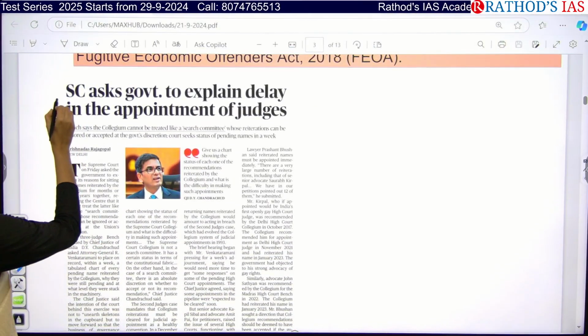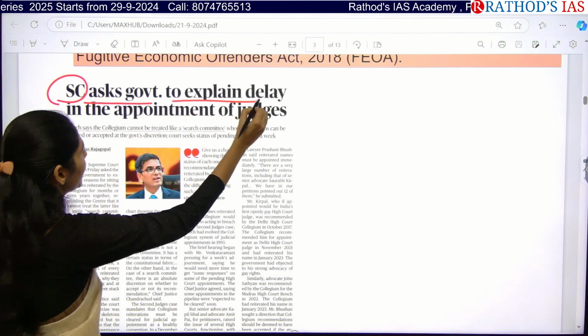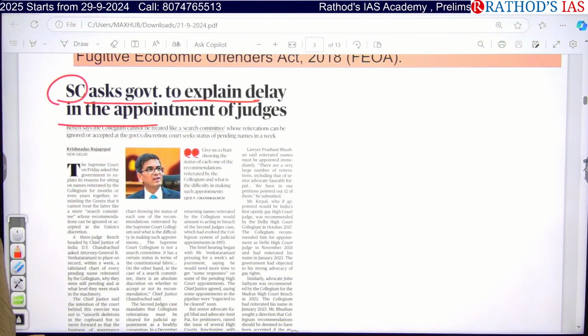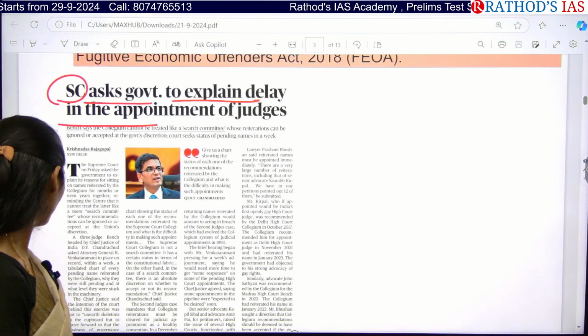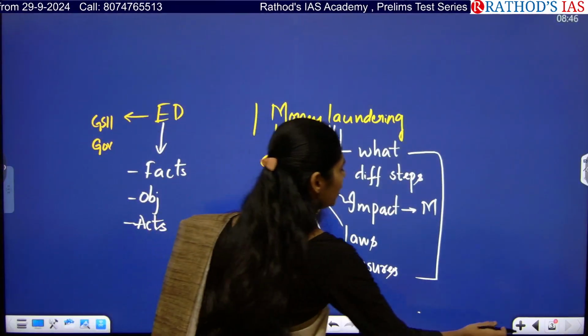The title says: SC asks government to explain delay in the appointment of judges. So what is the keyword here? The keyword is appointment of judges.